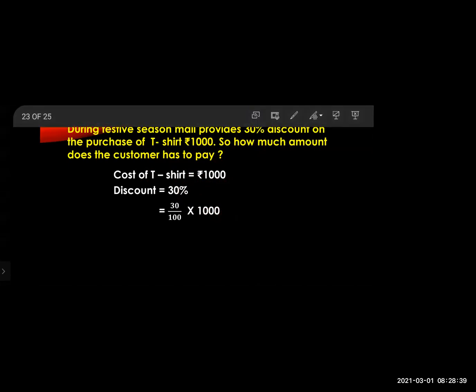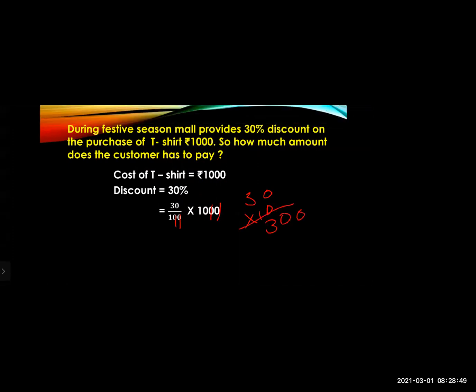So when you calculate it, see, 0 will get cancelled. Then 30 into 10 will get 300, right? So the discount is how much? 300 on the price 1000. But here what is asked? How much amount does the customer have to pay?